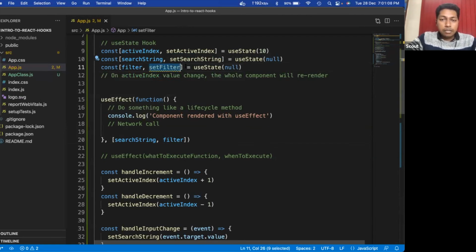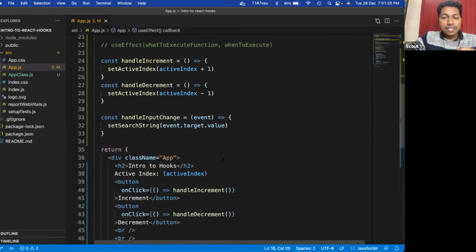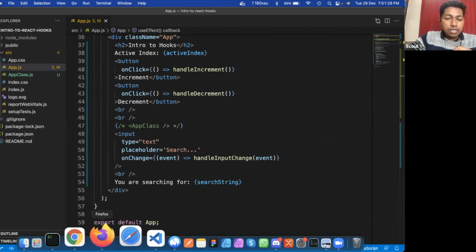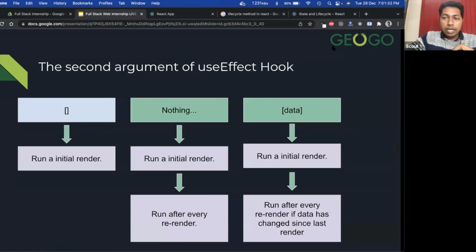So filter, set filter, initial value is null. If the search string changes or the filter changes, you make a network call. I think it should be crystal clear by now. Okay, great. So these are the 2 functions or 2 lifecycle methods which we'll use day in, day out.